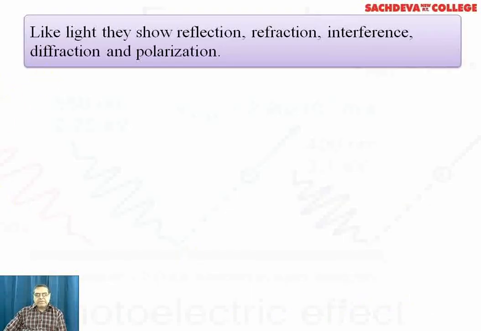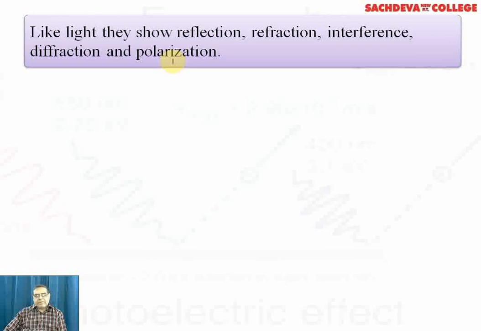Like light, they show reflection, refraction, interference, diffraction, and polarization. When we say polarization, we are referring to the transverse wave character of X-rays. Diffraction means that X-rays have a tendency of bending at the corners of an object. The object must be very small.